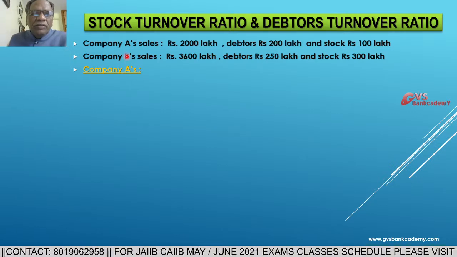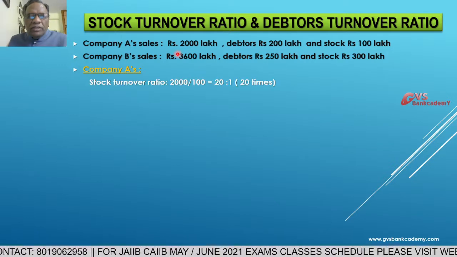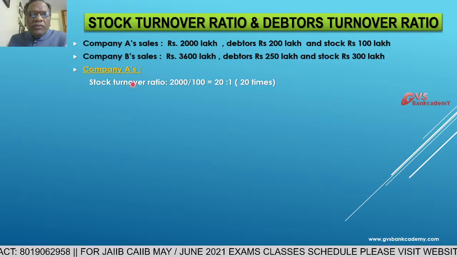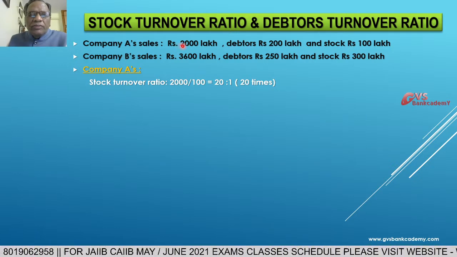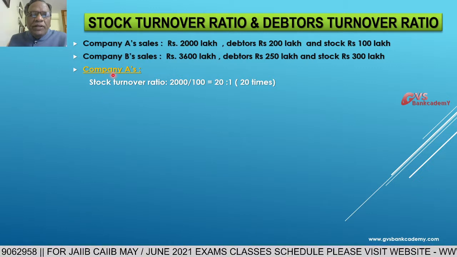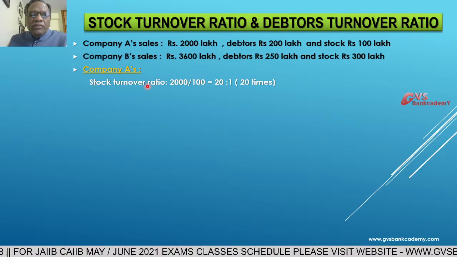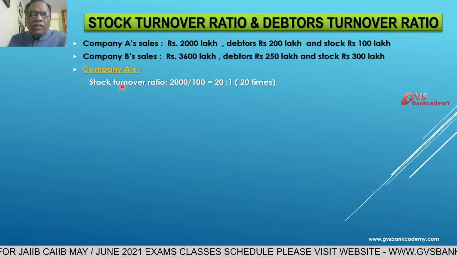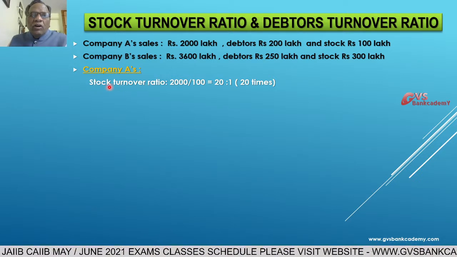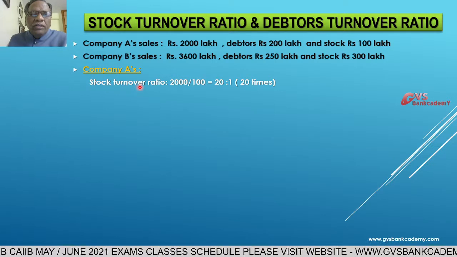Company A details. Stock turnover ratio or inventory turnover ratio means how many times the stock is rotating during a year.